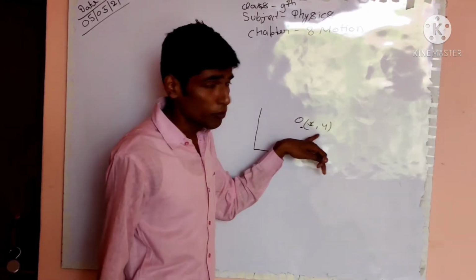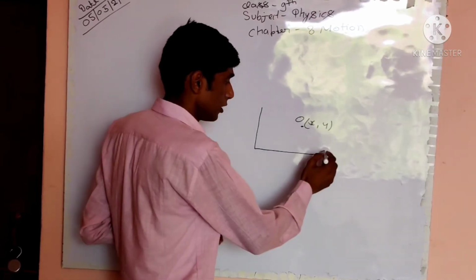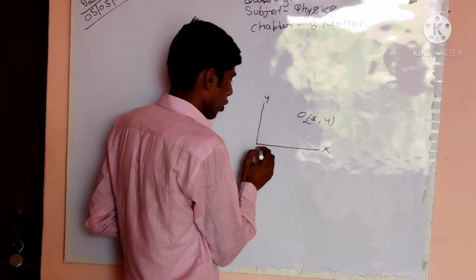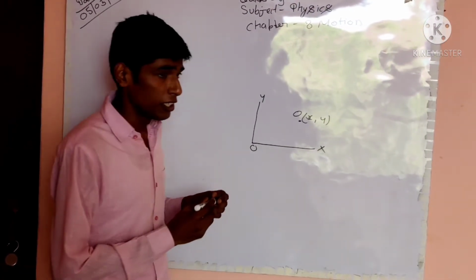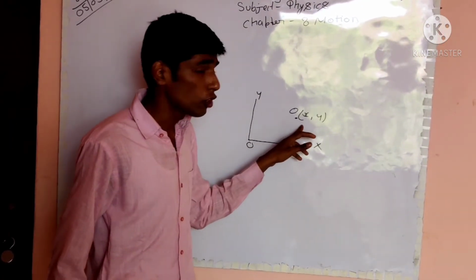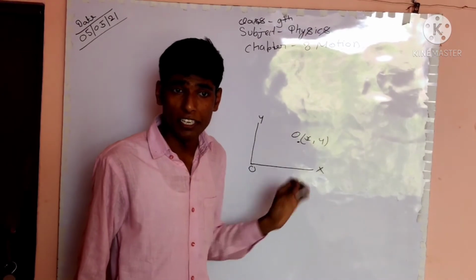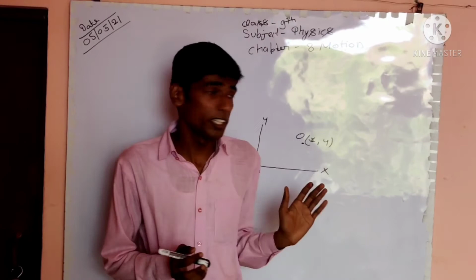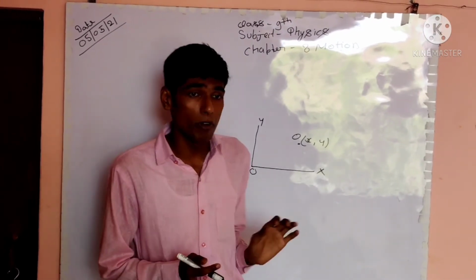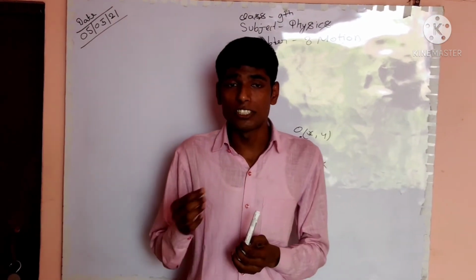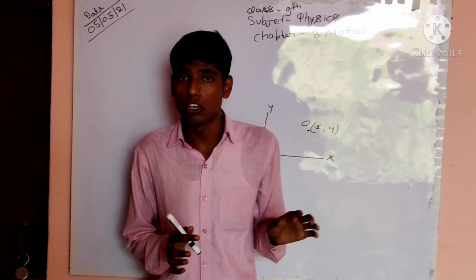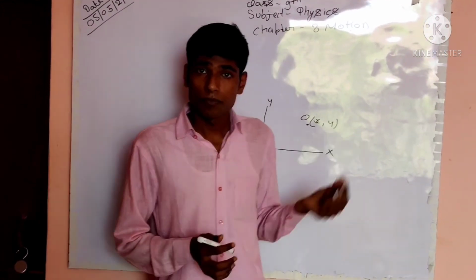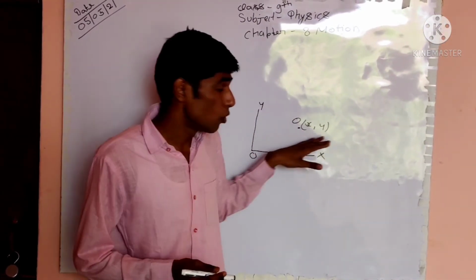The points of the object are x, y. This is the x plane and this is the y plane. This is called the origin. So with respect to the origin, the point of this object is x, y. We need to consider something to locate the point of any object. So we can say that the object is located here.